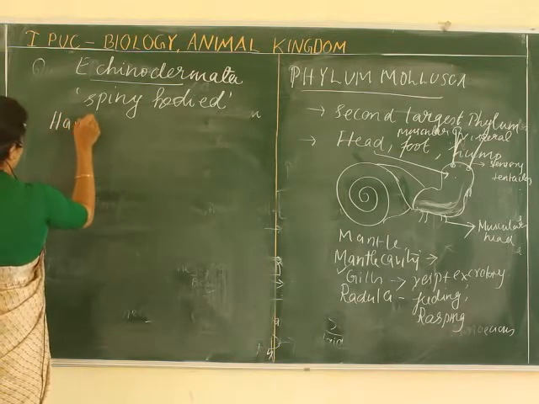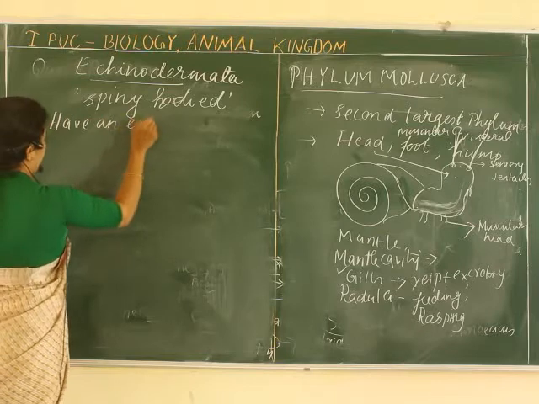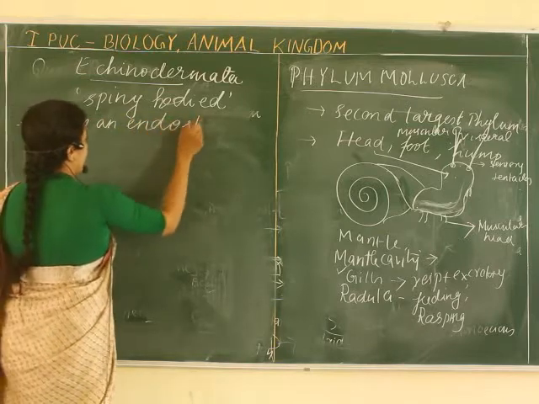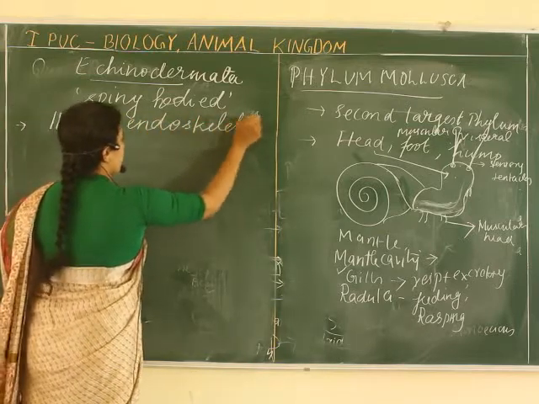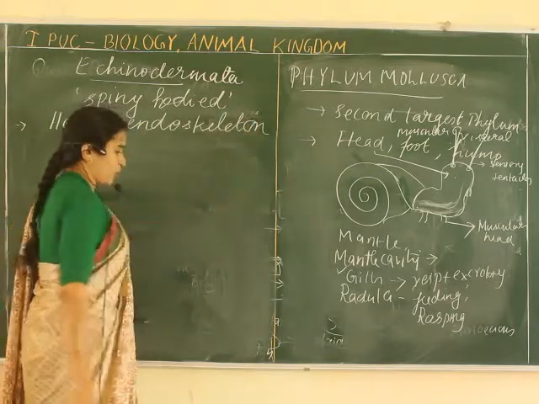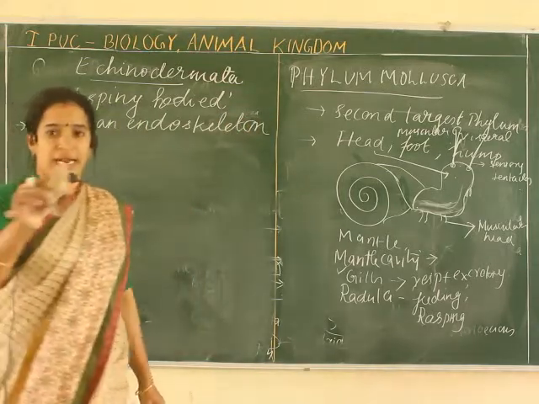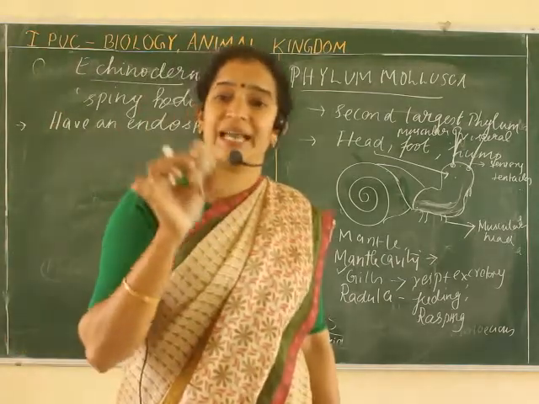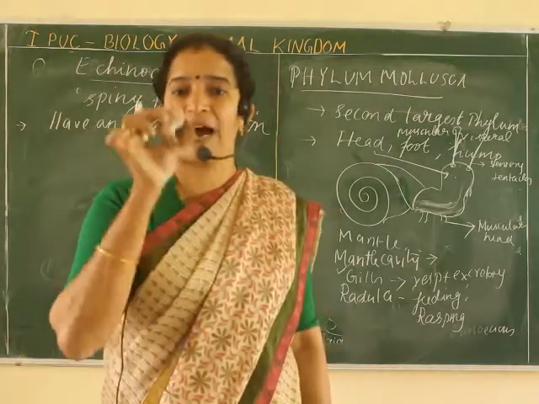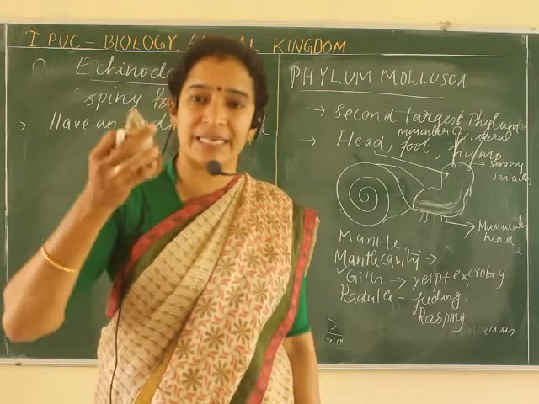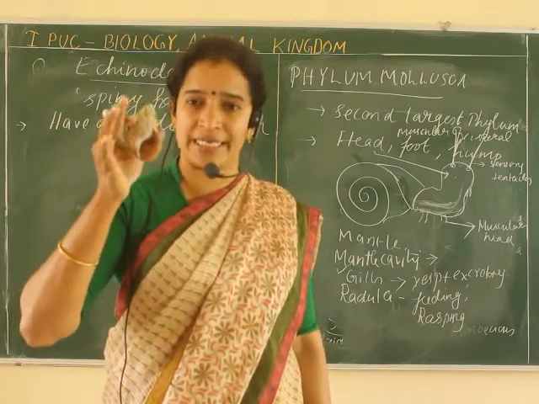A very important thing is that they have an endoskeleton of calcareous shell. Just now I showed you the gastropod shell, which is a calcareous exoskeleton present outside the body. Inside there is a highly muscular organ, right?